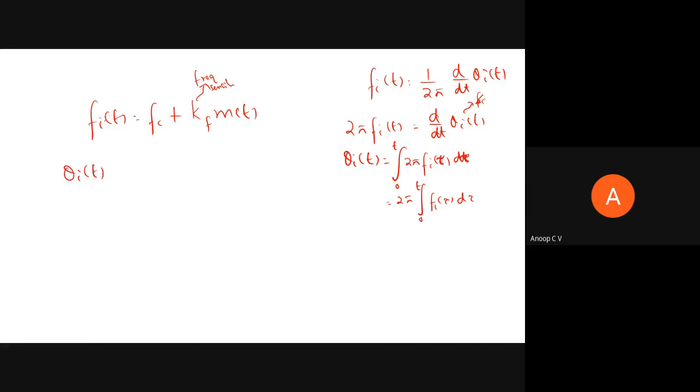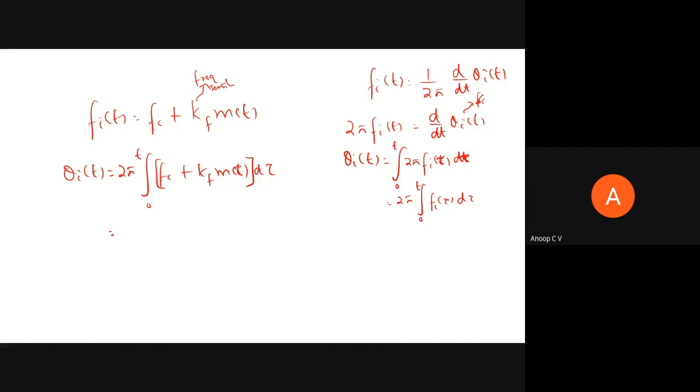So fi of tau is nothing but what? I'll write here 2 pi times integral 0 to t, fc plus kf into m of t, where t should be replaced with tau. So I should write m of tau. fc plus kf into m of tau d tau.